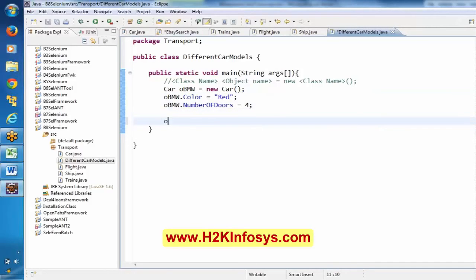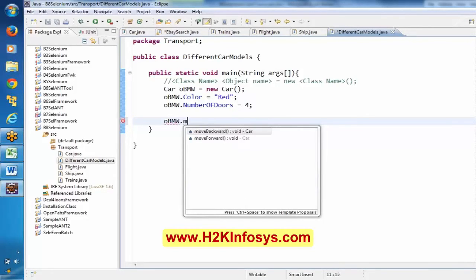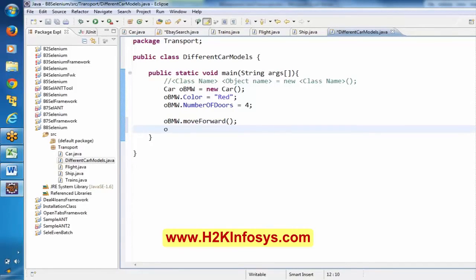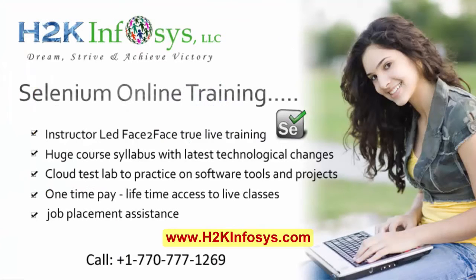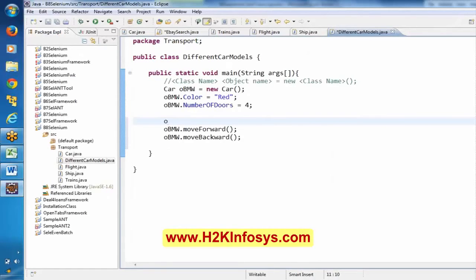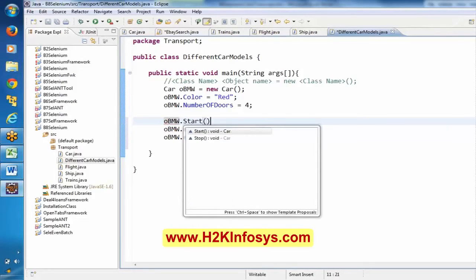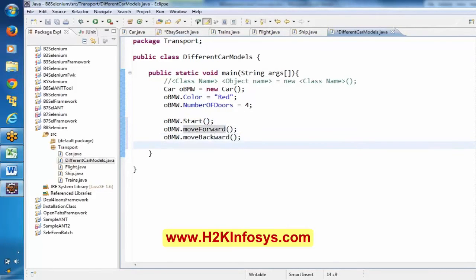Now see here, OBMW, I can say move forward, move backward, start, stop.